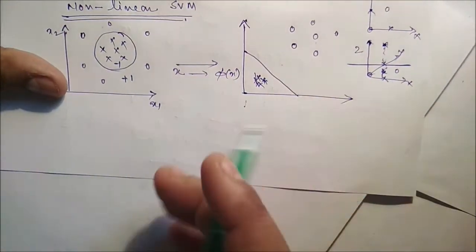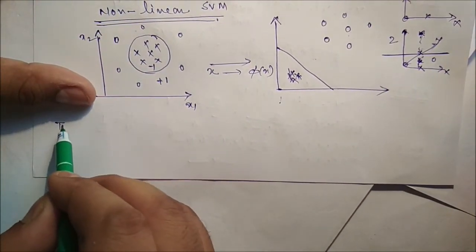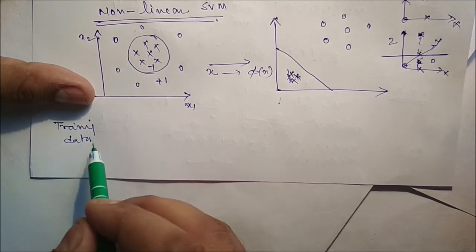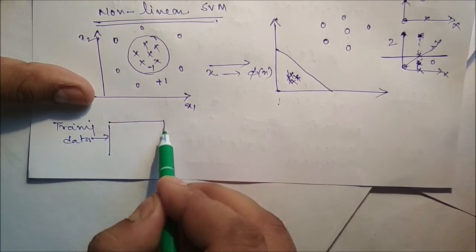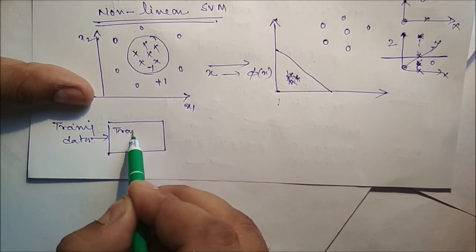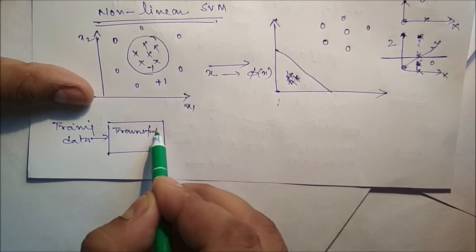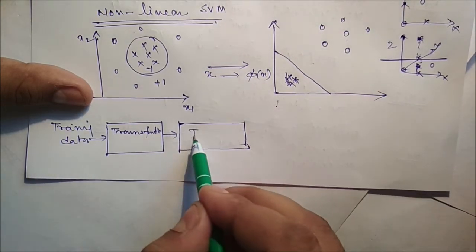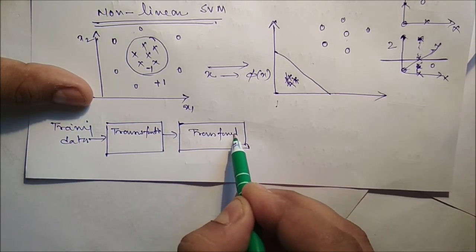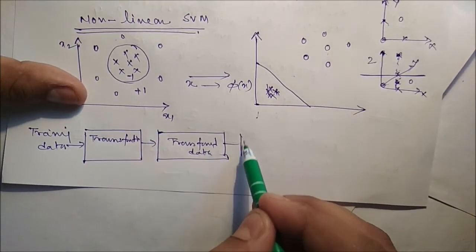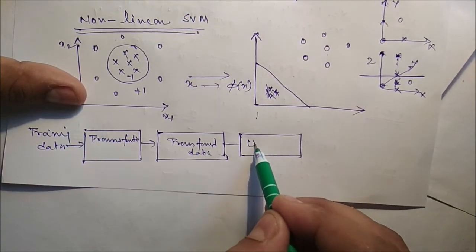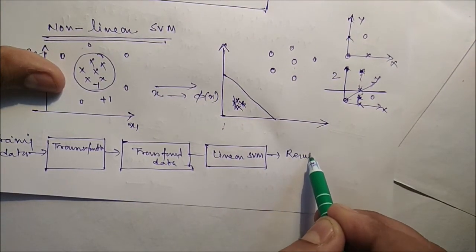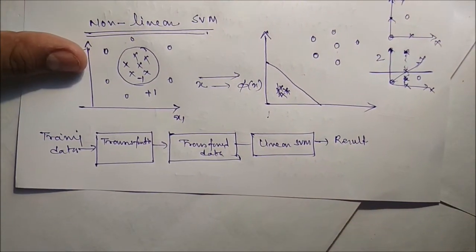So in non-linear SVM, the training data is there where the class labels are non-separable. Here we apply some transformation, and now we have the transformed data. After that we apply linear SVM and we can get the result.